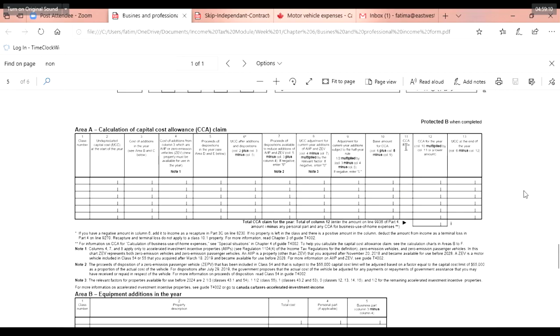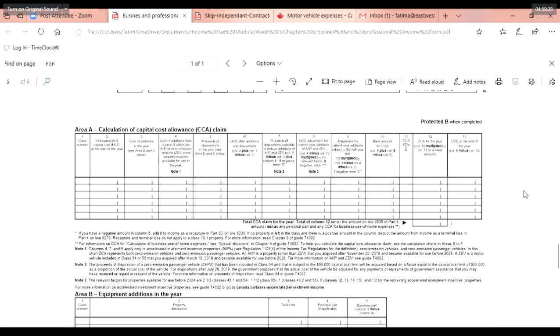If you buy an asset today, in 5 years it will get old and its value will get reduced, right? So businesses are allowed to reduce the value of the asset every year to some extent. You cannot claim the purchase price as a business expense, but you can claim the depreciation or capital cost allowances.